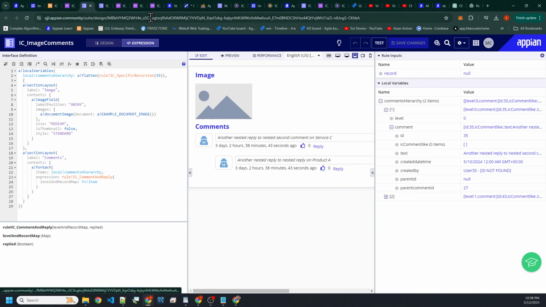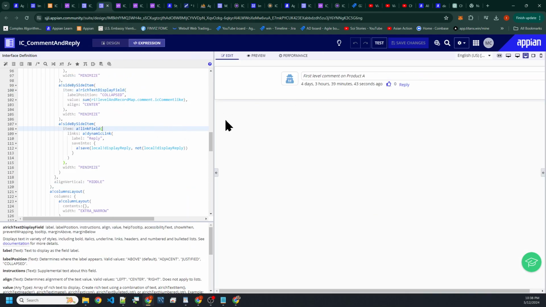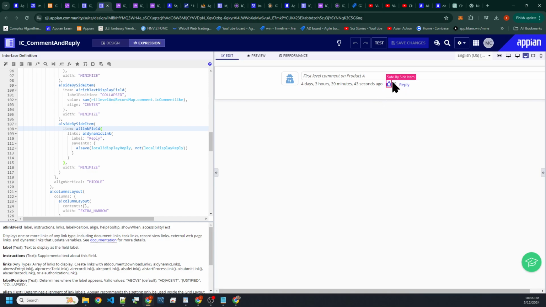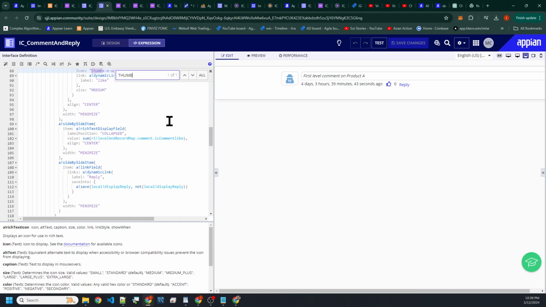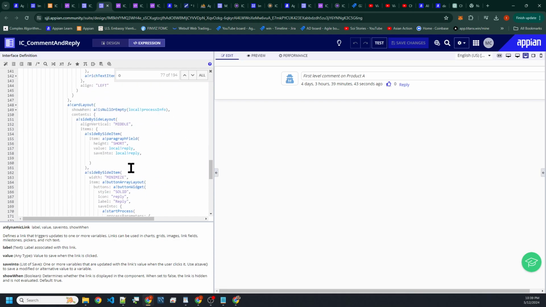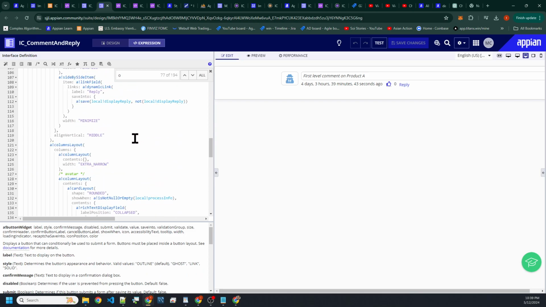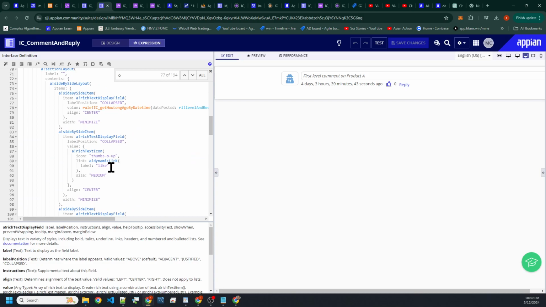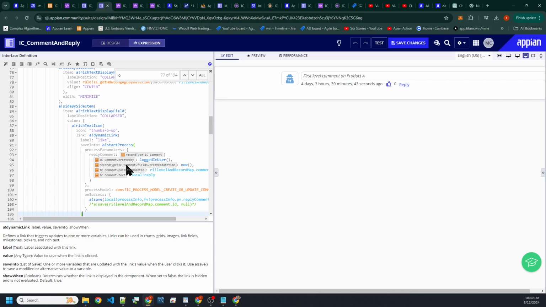Because we haven't created a function to actually utilize clicking on this thumbs up here, right? So let's find the thumbs up here. Thumb up, then on up. Okay. So it's a dynamic link here. Keep that in mind. We're going to run a process here, and we're going to do an Appian save into, and we're going to do a start process here.